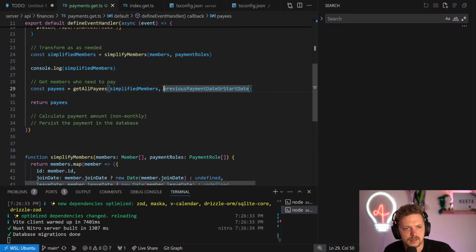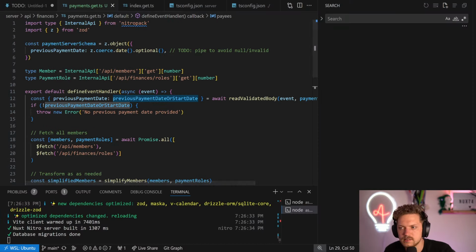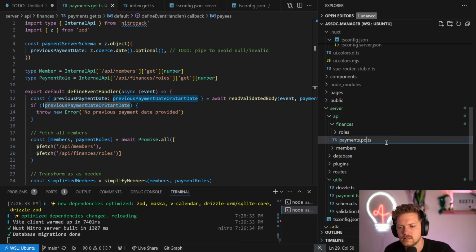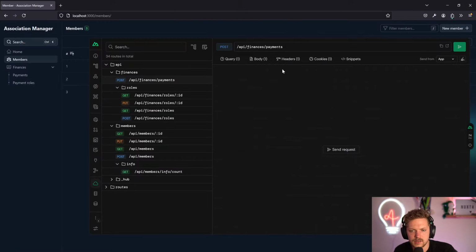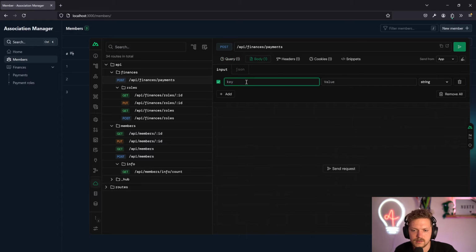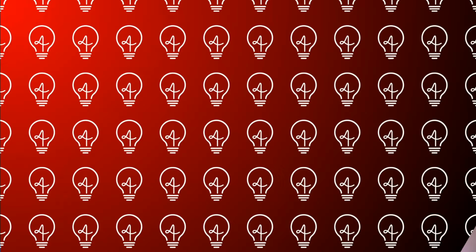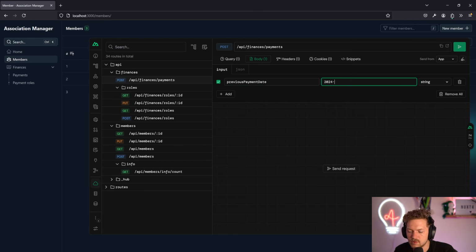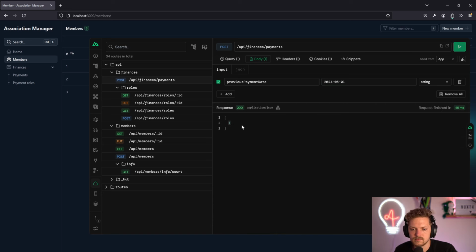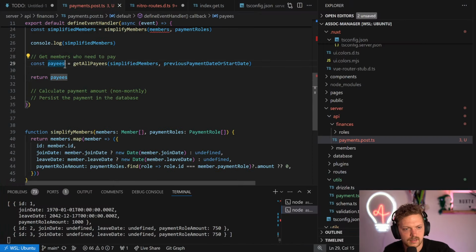But then I can't pass the body. So let's post that. Okay, post route. There we go. Body, how do we call it? Previous payment date. And we do 2024, the 1st of June. Yeah, it's correct. That's right. That's the ID. That's literally the ID. So we can even say, okay, the payee. I just look at all payee IDs would be better.